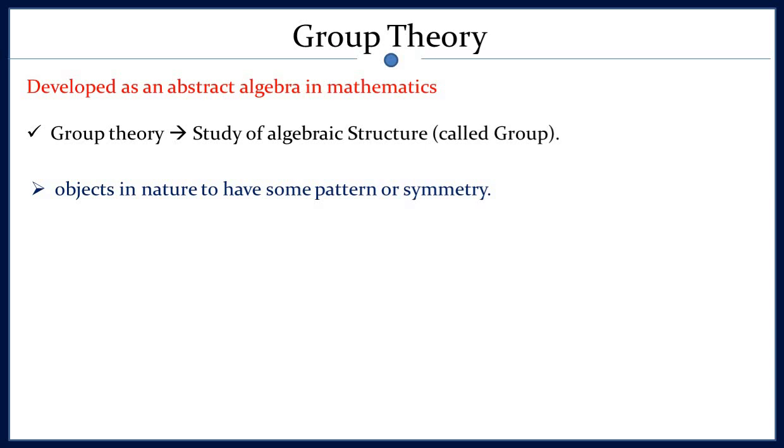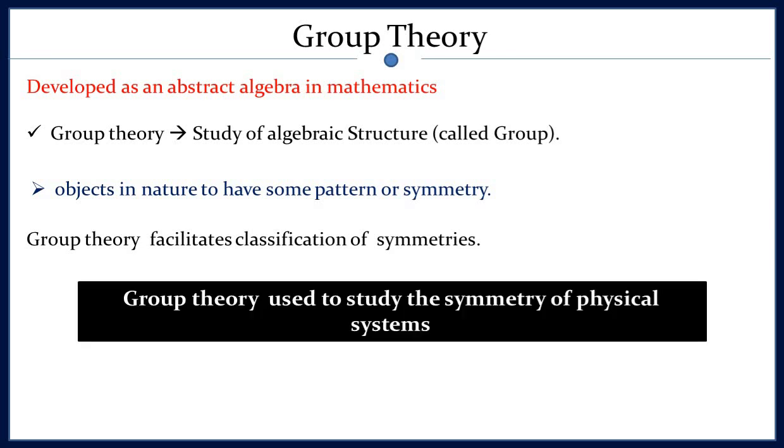Such a complex system you can study by writing many mathematical equations. But group theory provides an elegant way to simplify the complex study of such symmetric systems. So from a physicist's point of view, in one line you can say group theory is used to study the symmetry of physical systems. Now, as this is group theory, you must know what a group is, because it is all about the theory of a group.